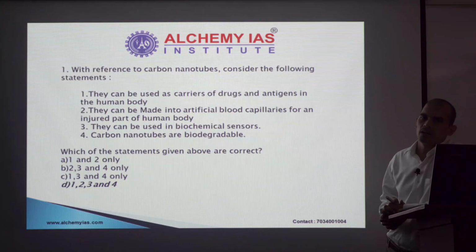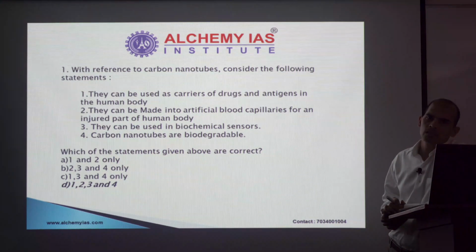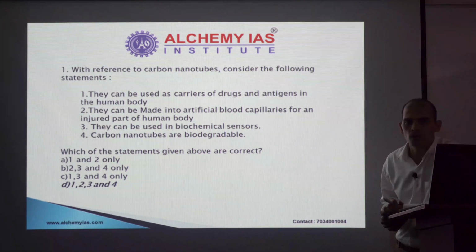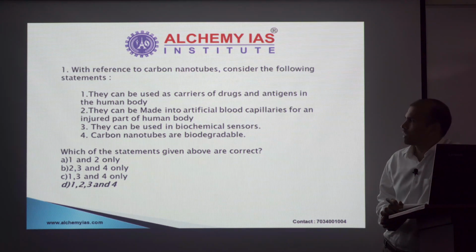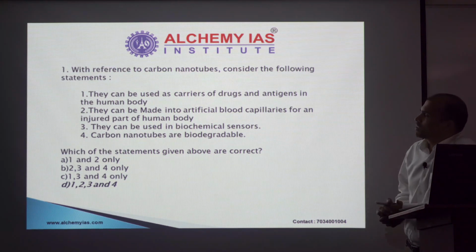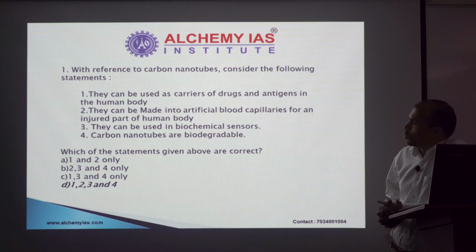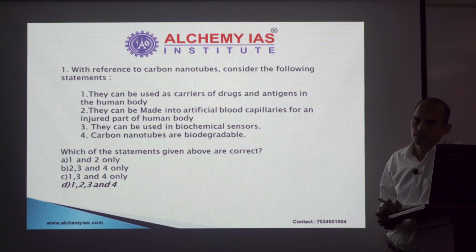This statement looks correct because for anything that is injected into our body, the more biodegradable it is, the better it is for us. You may have heard about terms like biodegradable stents being manufactured by some companies. So this makes statement 4 correct. With this information, we can rule out options A and B. Thus, we have reached a situation of 50-50, C and D. And with these C and D, statement 2 is the decision maker.